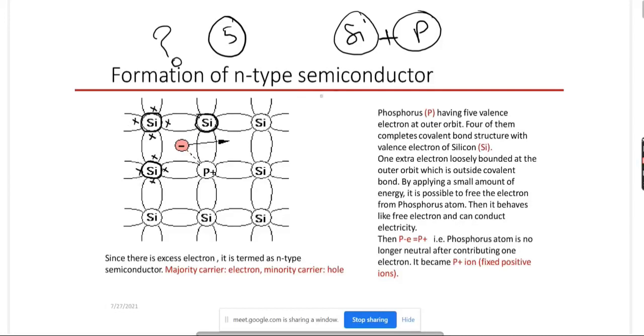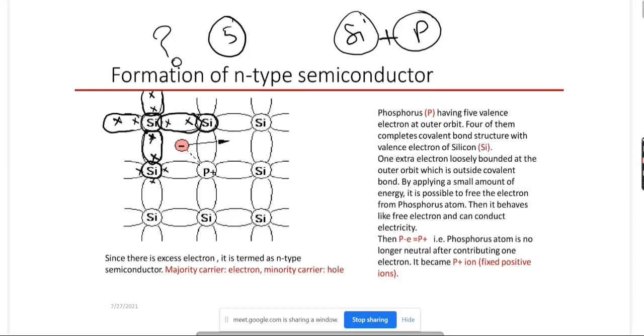Now see, this valence electron makes a covalent bond with the neighboring valence electron of silicon. So that means it forms a covalent bond here, and this forms a covalent bond. Similarly here, another one, valence electrons are there and it will form a covalent bond. We are taking some portion. Similarly here, and so on. So they form the covalent bond.